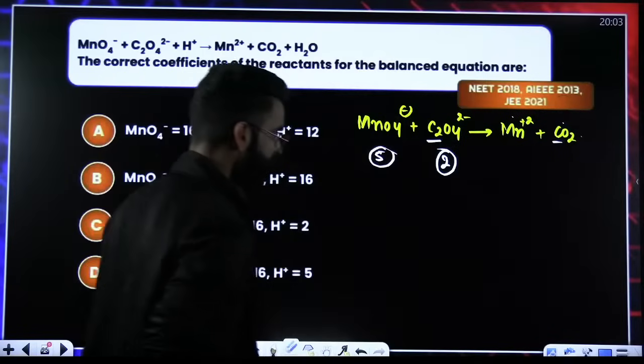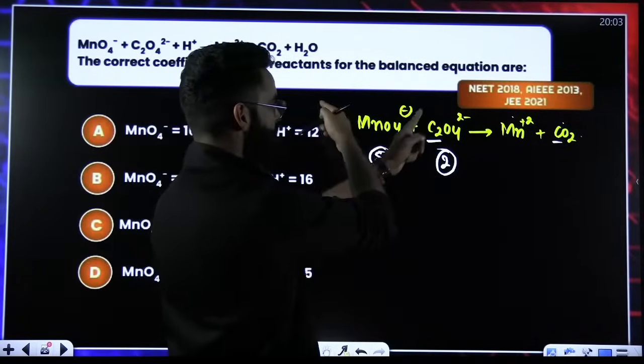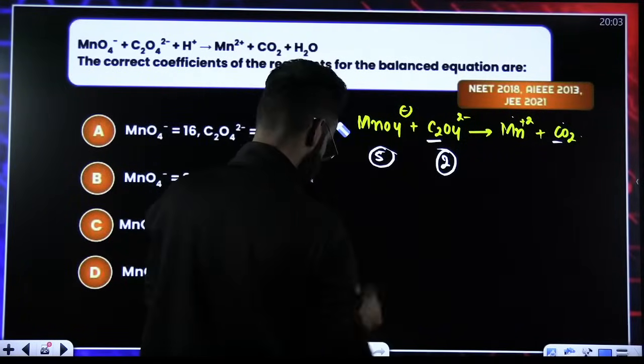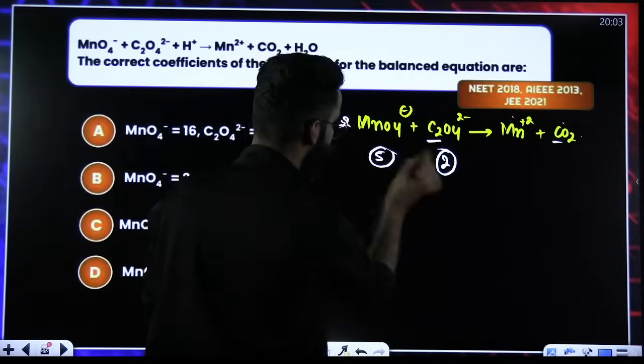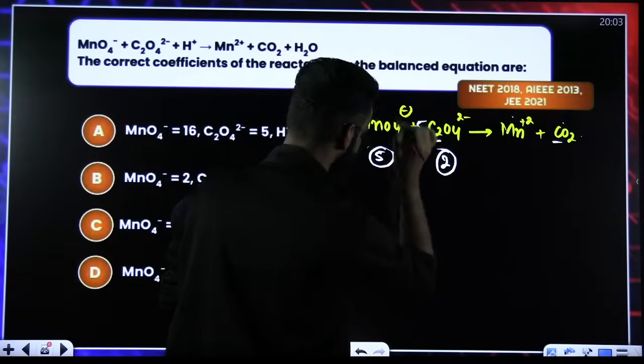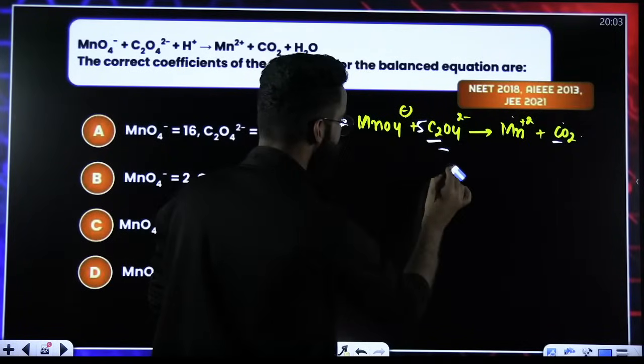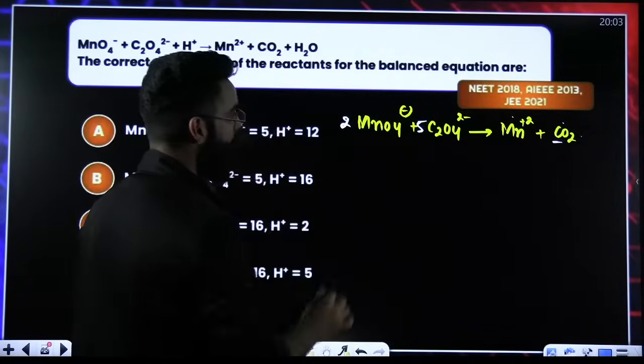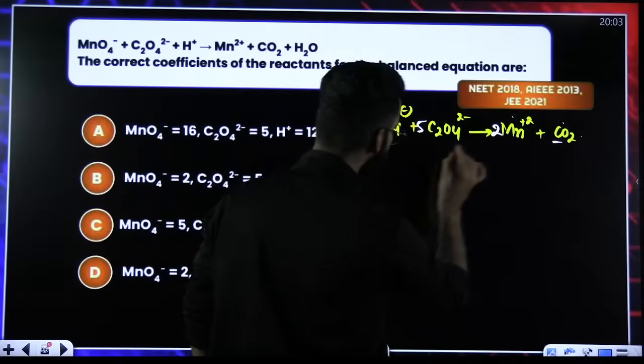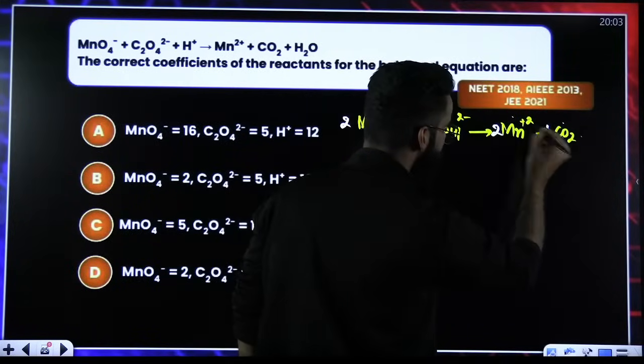My dear students, once you get the N factors, you need to crisscross these N factors. This 2 has to be the coefficient here. This 5 has to be the coefficient here. Now, this is 2. Make it 2. 5 2s are 10. So 10 carbon atoms.